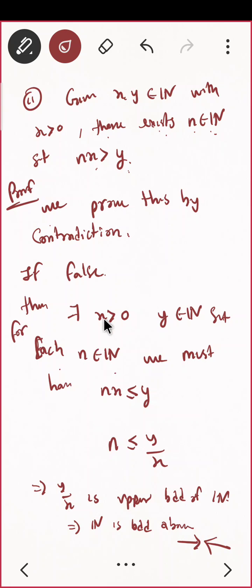Since we are already given that x is any positive number and y is a natural number. This is given to us. We are considering x as positive; in the question it is given. So if nx is less than or equal to y, then n will be less than or equal to y by x. This is a contradiction.